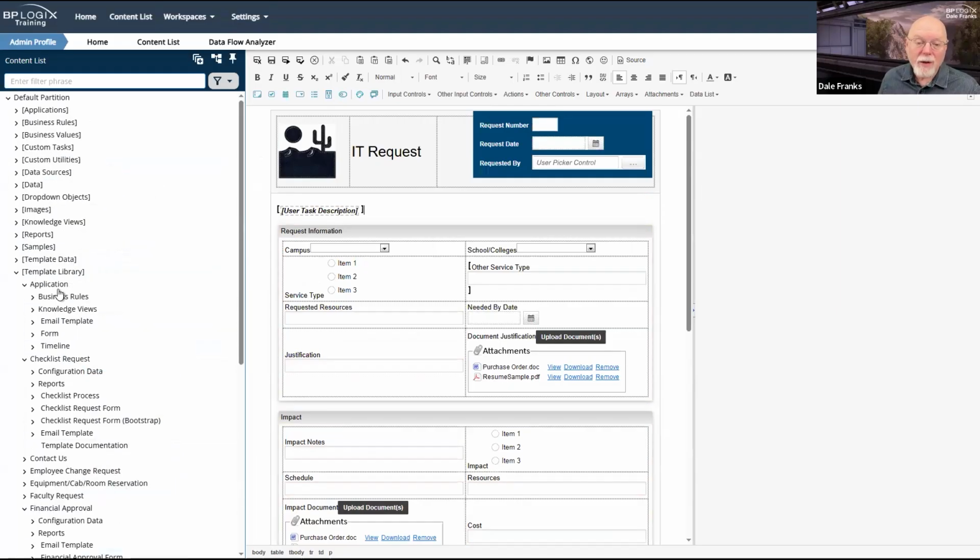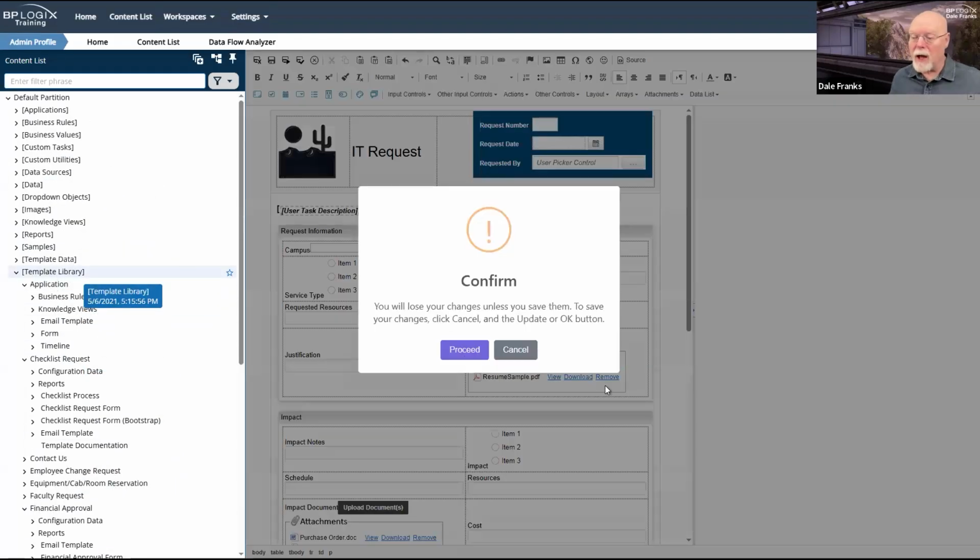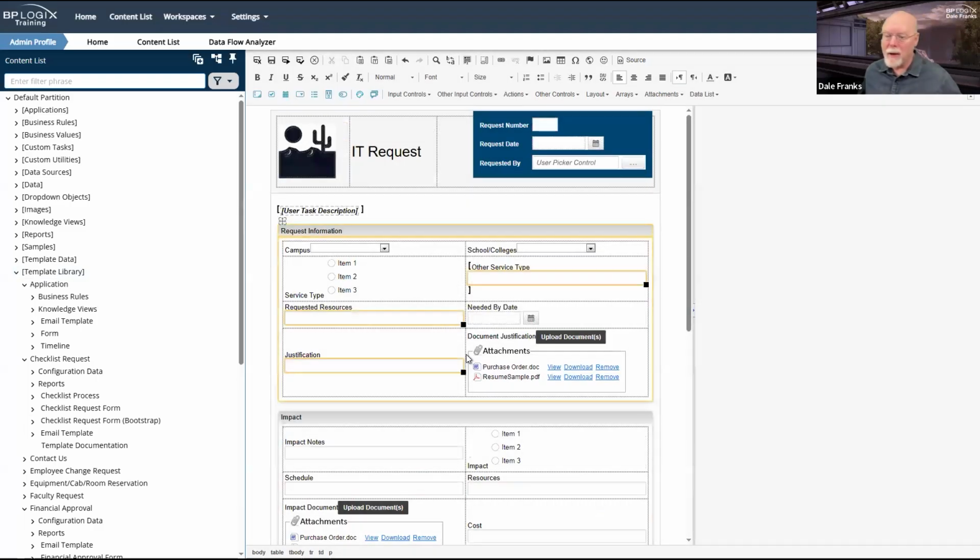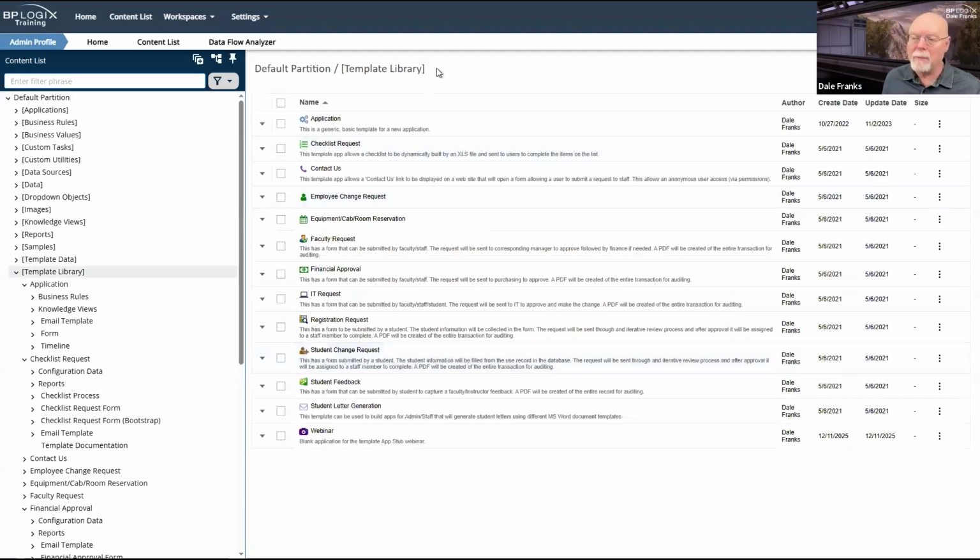Now, there's nothing special about the template library folder, by the way, other than the name. That's the one special thing about it, because that just identifies to Process Director that this is where all your templates live. Inside this folder, all of these applications are just plain old standard Process Director applications.